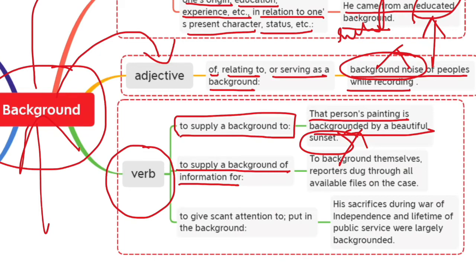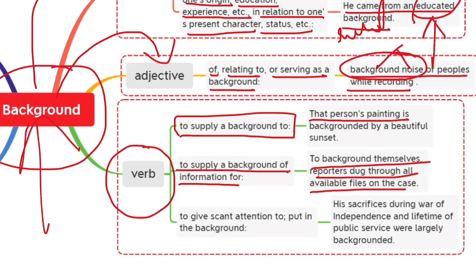Let us see this example. To background themselves, reporters dug through all available files on the case. To support their points, these reporters have to dig deep to get more information.